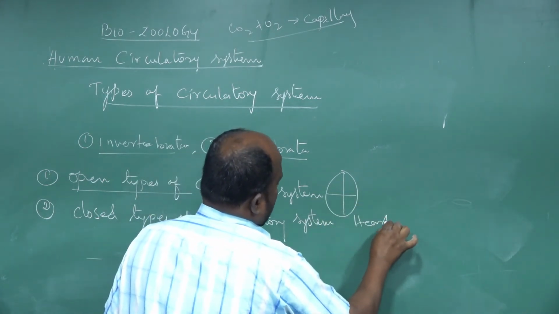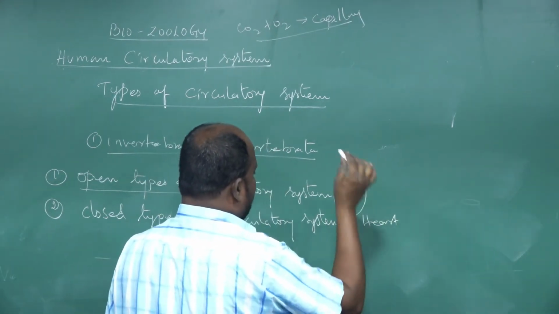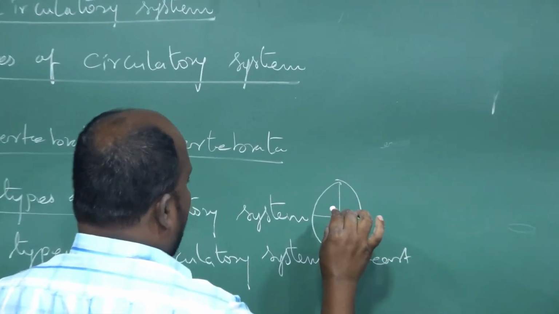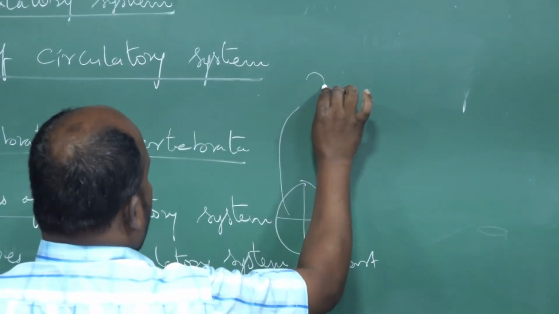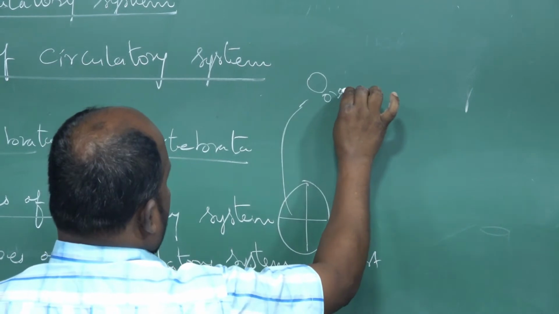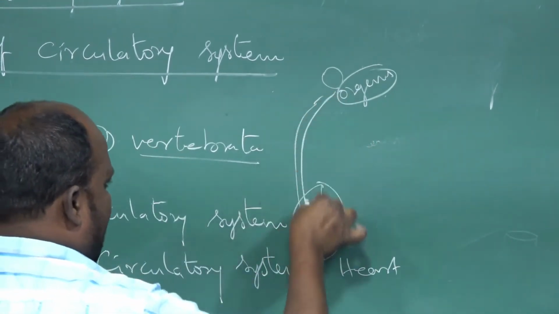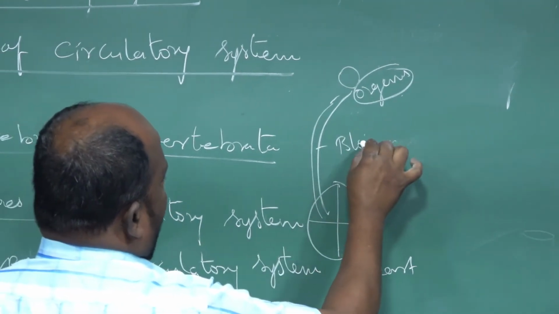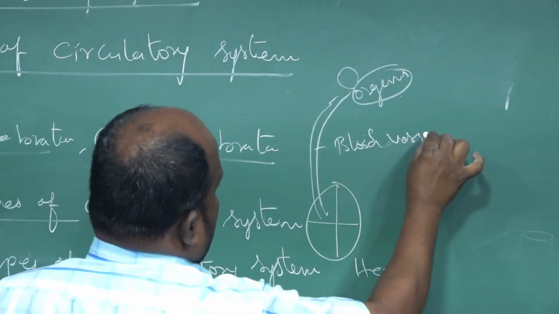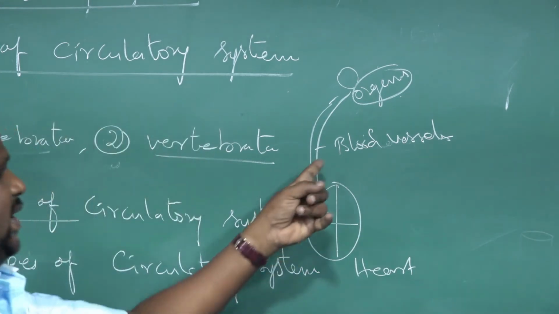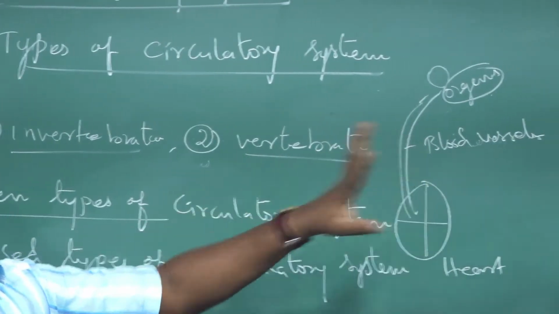The heart pumps the blood, and it is carried away from the heart to body tissues or organs by blood vessels. That is called the closed type of circulatory system.